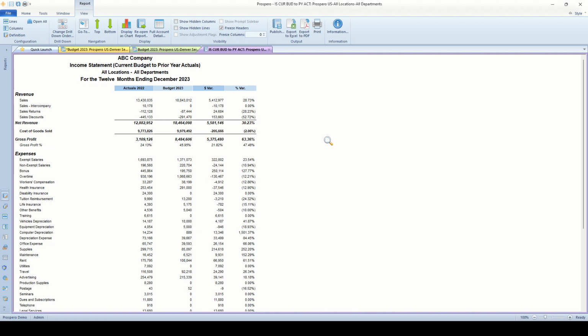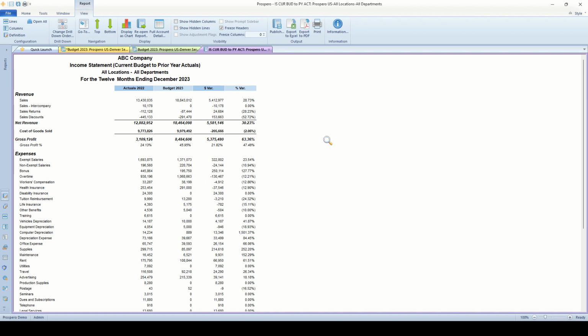This report updates itself anytime someone clicks the save button on their input screens. And all the reports inside Prospero, even if you don't buy the integration to your GL, if you just have the budgeting piece of Prospero, you still have reporting for the budget numbers and whatever other balances you have imported or that are there if you integrate from your GL as well.